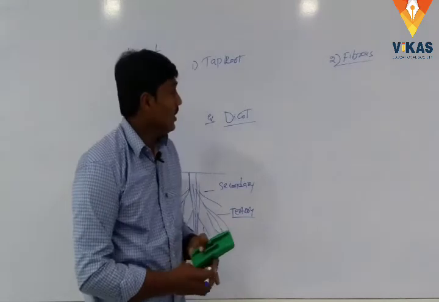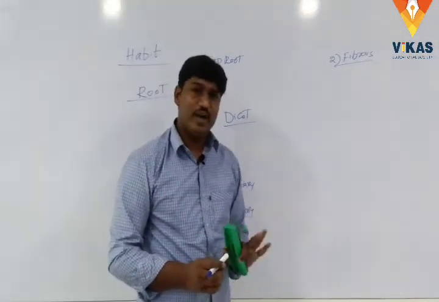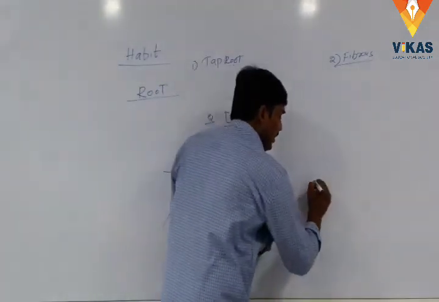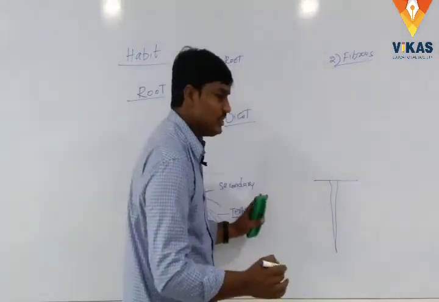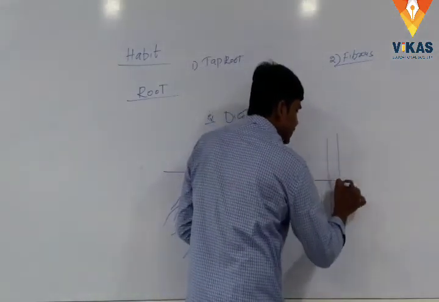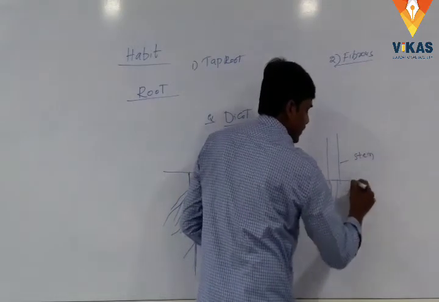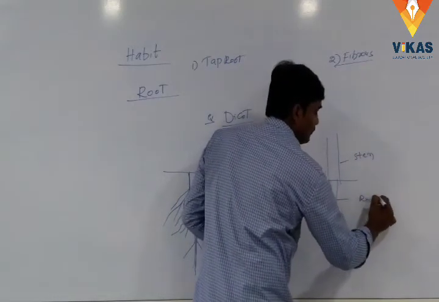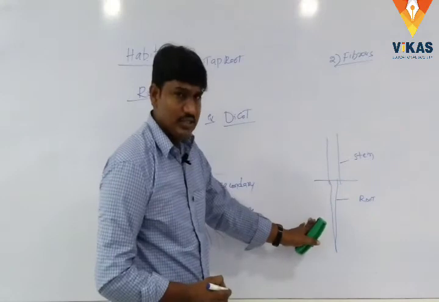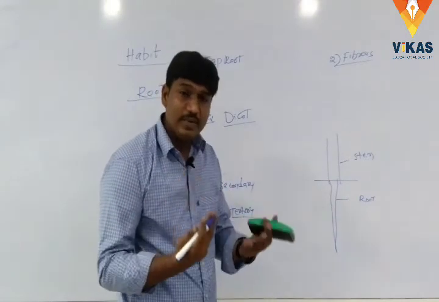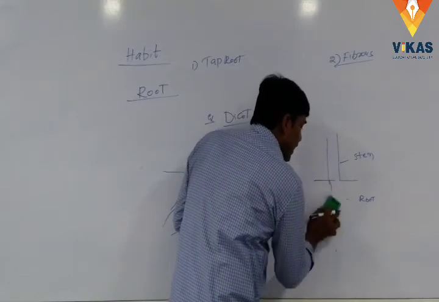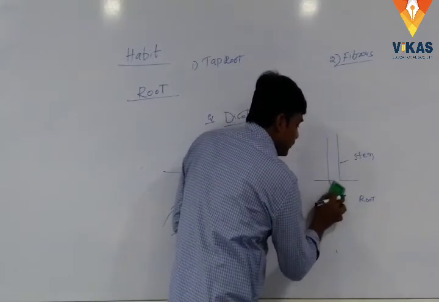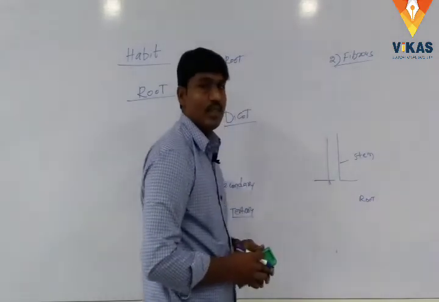Whereas in the fibrous root system, the primary root is produced, and after some time the primary root is dissolved or removed.